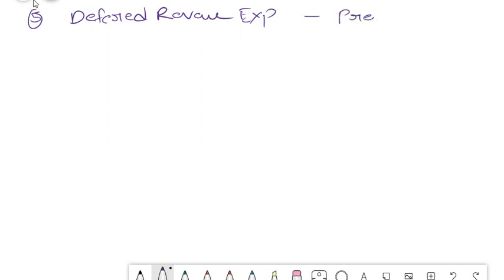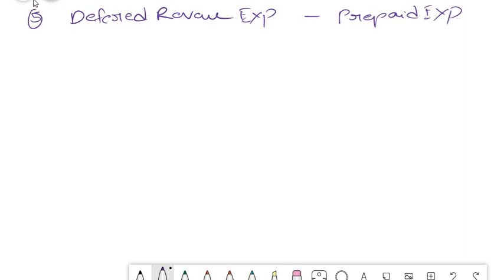Next concept that we will see is deferred revenue expenses. Okay, this is almost similar to your prepaid expenses concept that I have discussed in the earlier video.